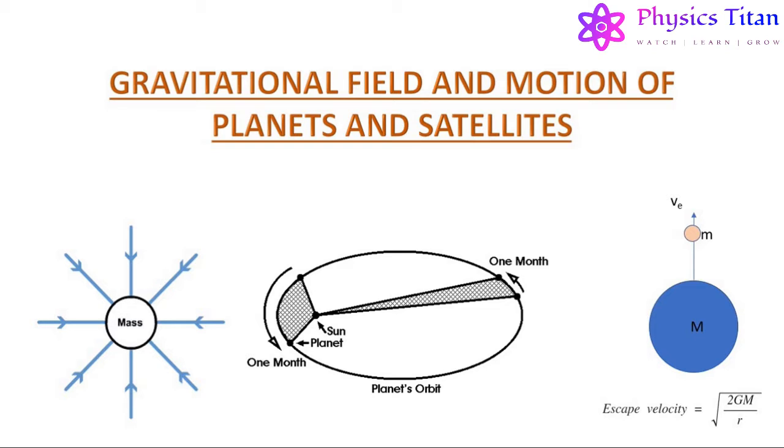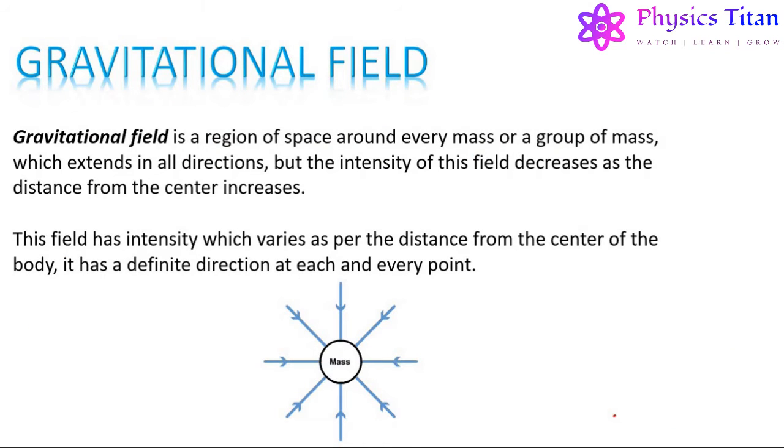After that, we will study the motion of planets around the sun and some laws governing this motion, which are known as Kepler's laws. In the last, we will study the orbits of planets or satellites and the escape velocity, which is required by an object of mass m to overcome the gravitational field of another object of mass capital M. So let's begin. Let us first talk about gravitational field.